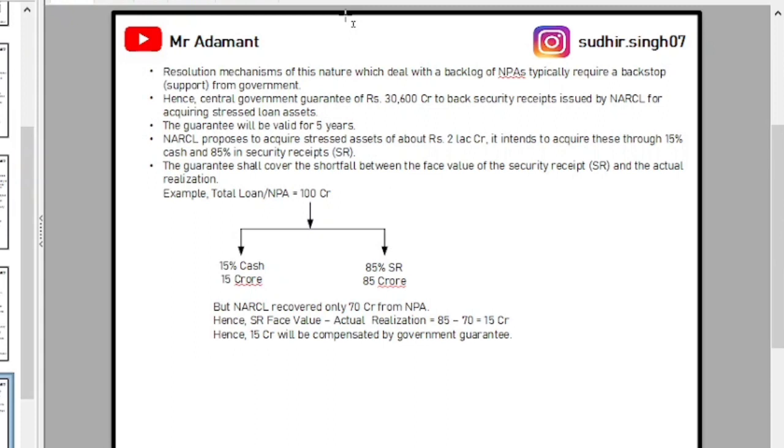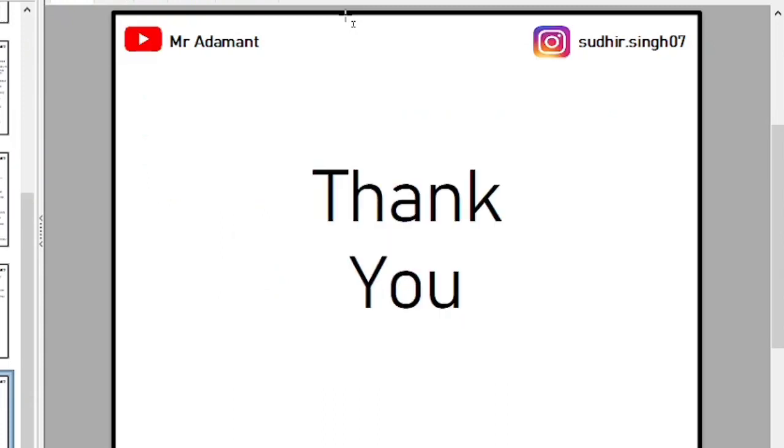So how much money will the government give to that bank? The SR value is 85 crore minus the actual value recovered, 70 crore. So 15 crore more has to be given, that is the 15 crore government guarantee, to that particular bank. Why? Because 15 crore is already given and 70 crore recovered means 85 crore given to the PSB. Now 15 crore remains, so the government will give 15 crore to that bank. So that is the whole class on non-performing assets.